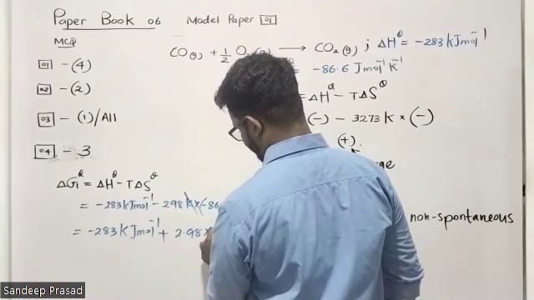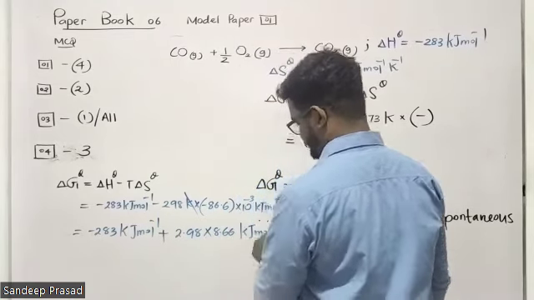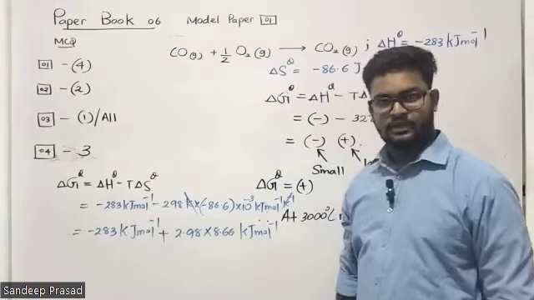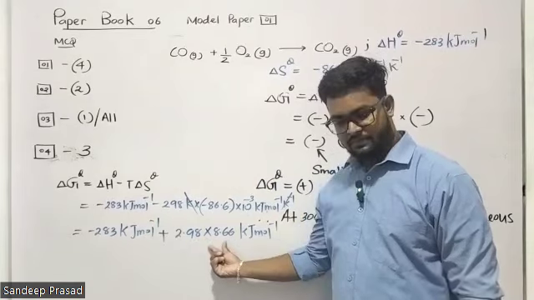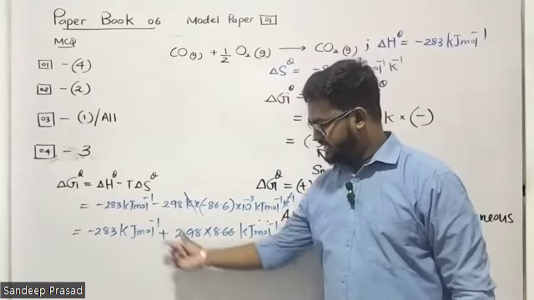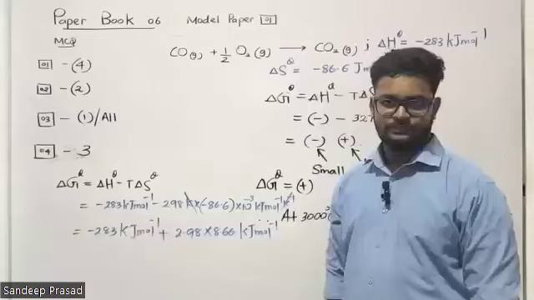2.98 times 8.66 kilojoules per mole. Right, Pranali? This multiplication gives an answer lesser than this value, so the final answer becomes negative.